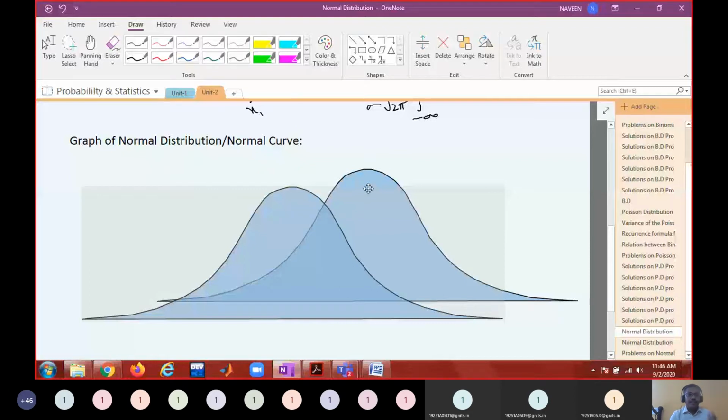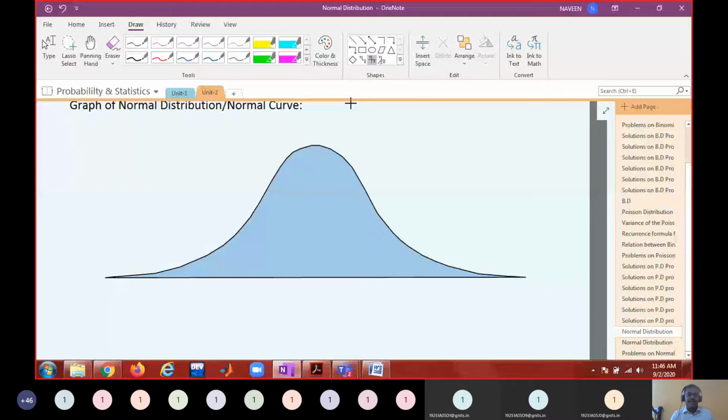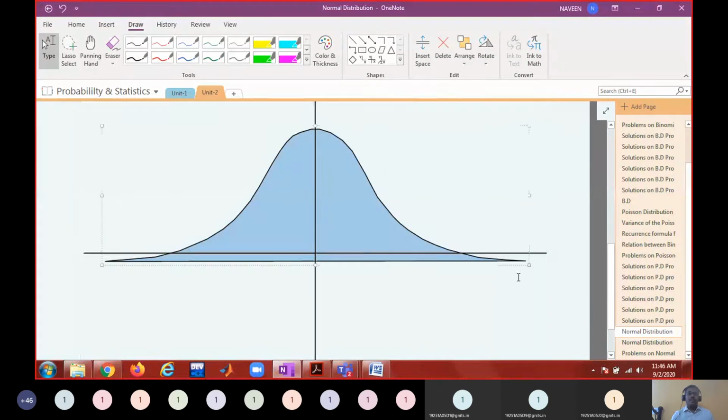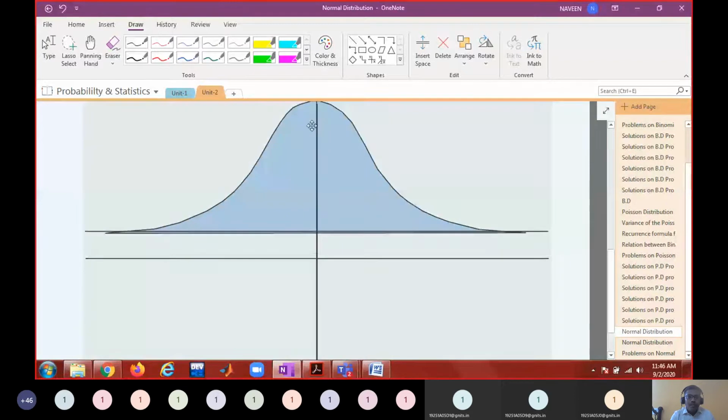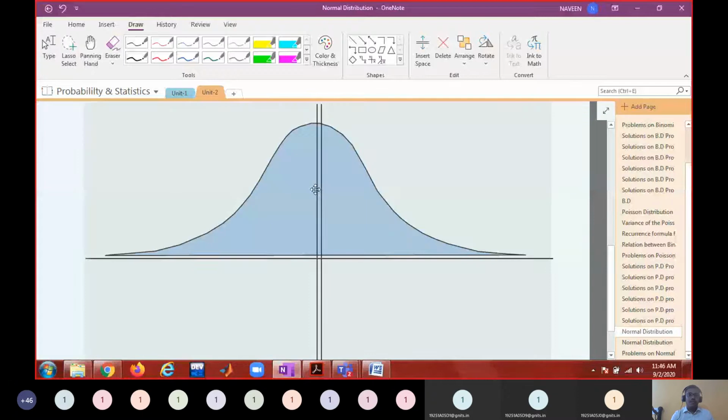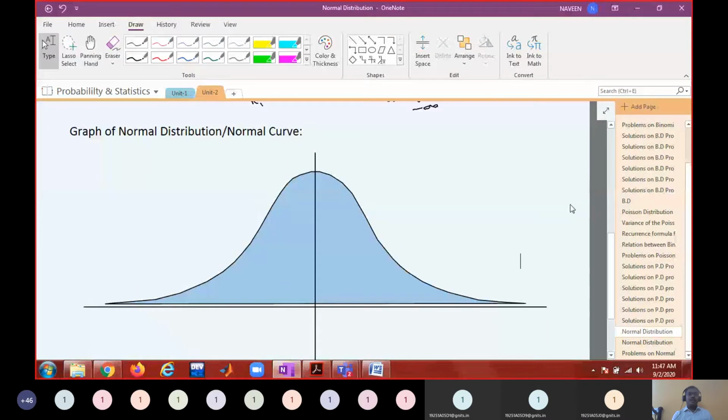Now from this graph we try to extract some features of this normal distribution. Now what is your first observation by looking at this graph?